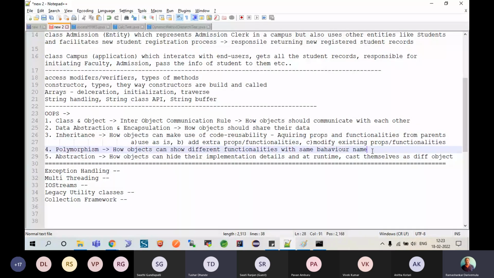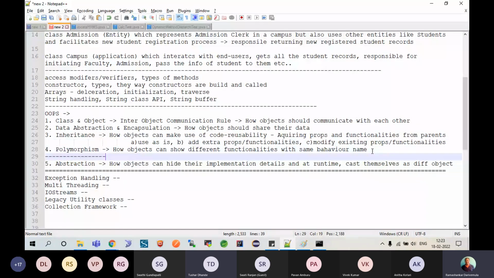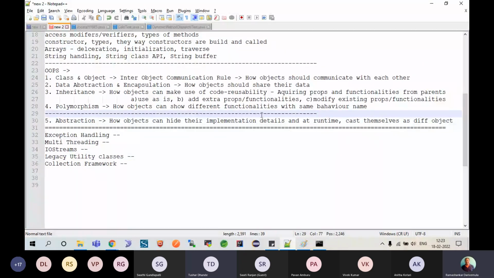Abstraction itself will require 2 hours for me to explain. We need to discuss abstract classes and then interfaces, and then what is the use of it, how object abstraction happens, how an object can behave as multiple types of objects at runtime. We'll discuss all that stuff tomorrow with a clear example. For now, we'll speak about the second way of polymorphism. We call it the static version. It's not dynamic, whereas this is the static version, and then we will stop.